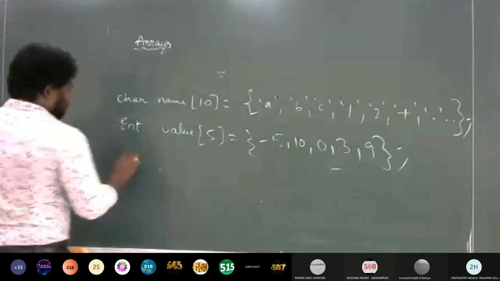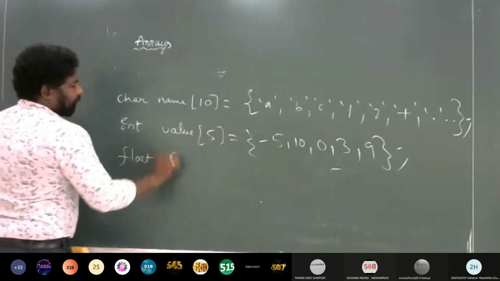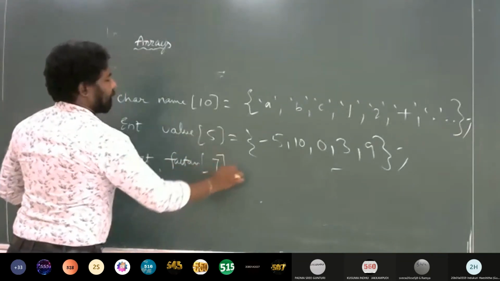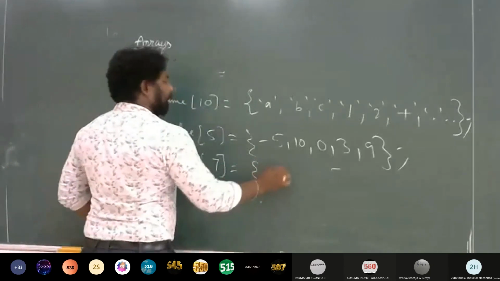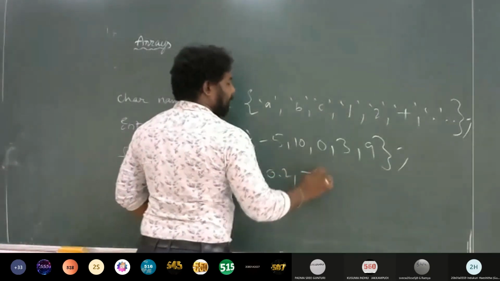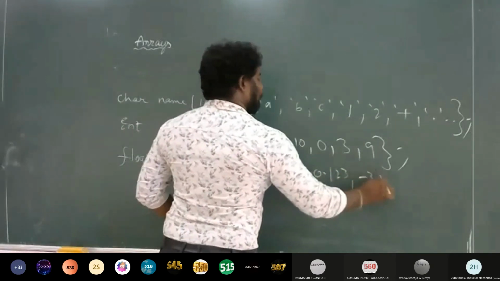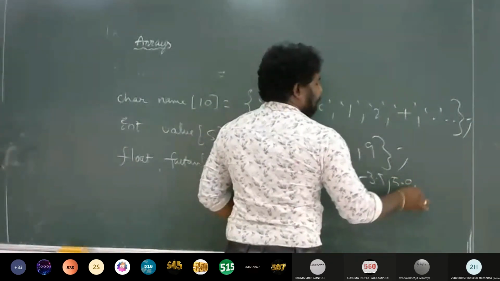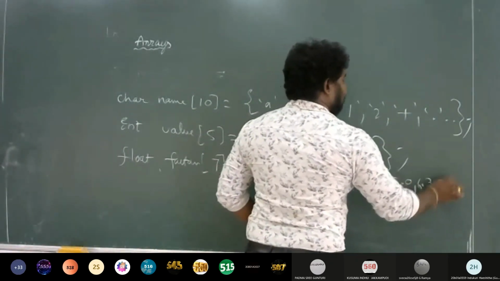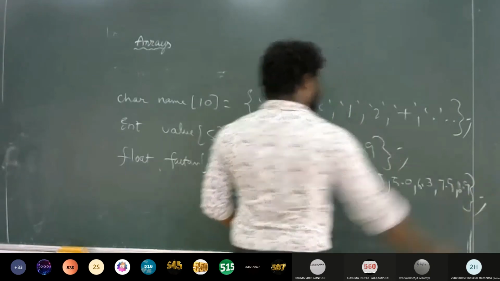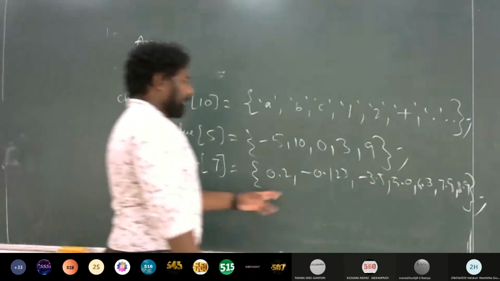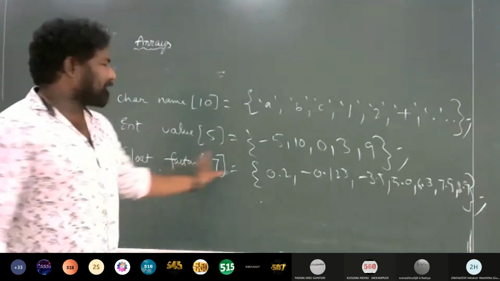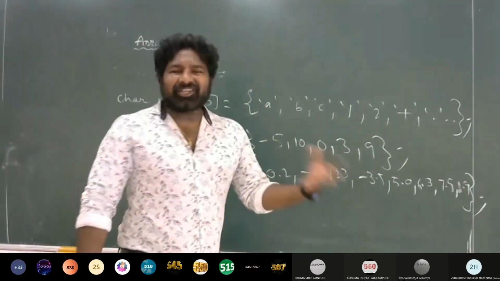If that is a float array with size something like 7, I write something like 0.2, -0.123, -3.5, 5.0, 6.3, 7.5, 8.9. So you can write 7 elements inside the braces. This is how you can initialize an array.